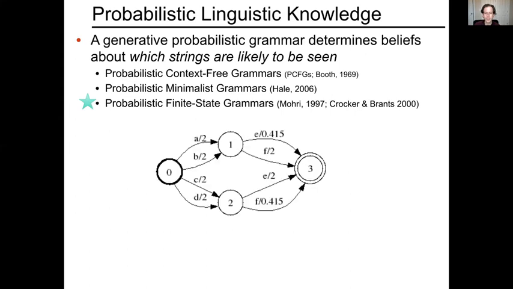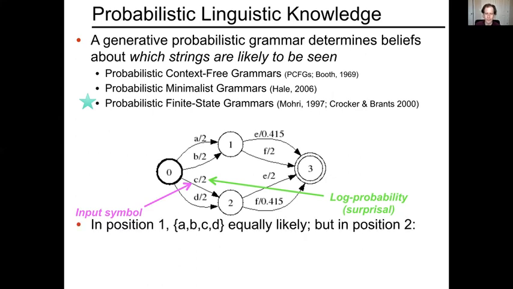So here's a simple example. This is a toy grammar, but it's interesting for the present purposes. This is a grammar over the same vocabulary, A through F, 6 items. And what I'm representing here is a probabilistic finite state model where, once again, we have the inputs and these negative log probabilities. And this, you can see, has a somewhat different structure. As with the first automaton we looked at, every accepted string has to have a length equal to 2. But notice there's a little more structure, and overall speaking, there are 2 broad paths in this automaton.